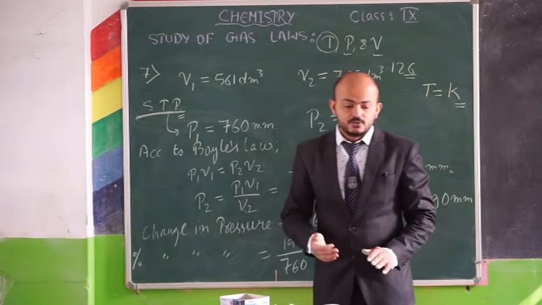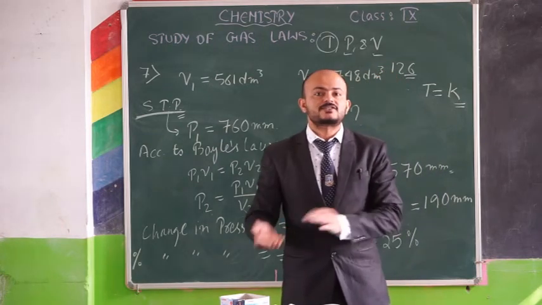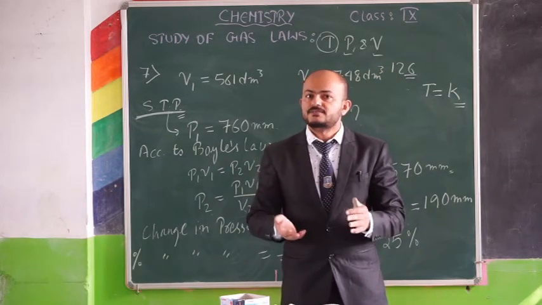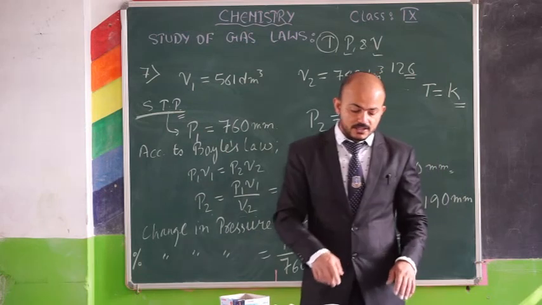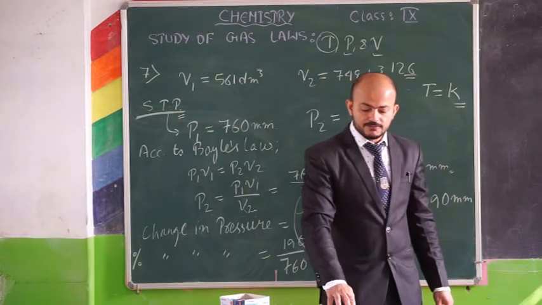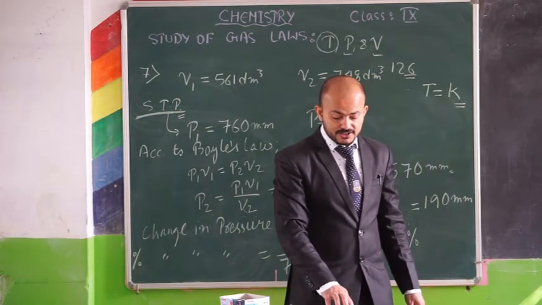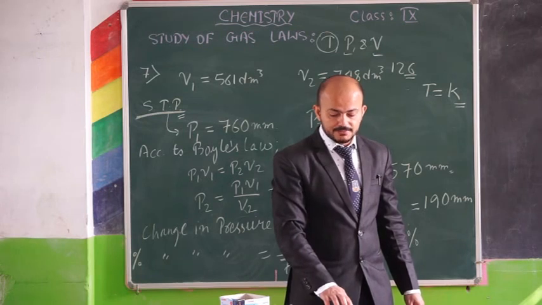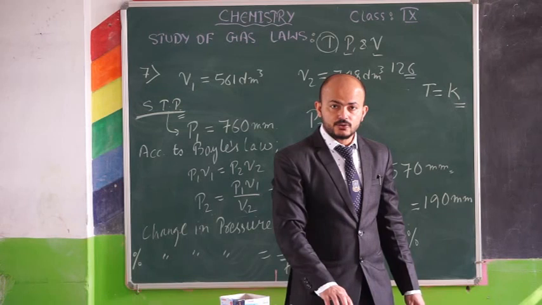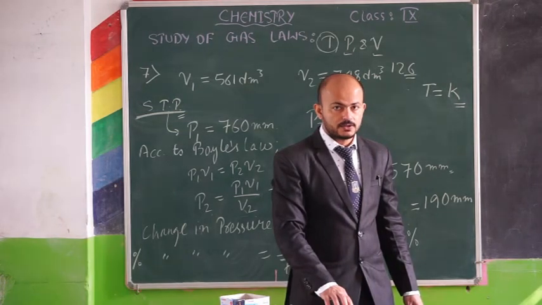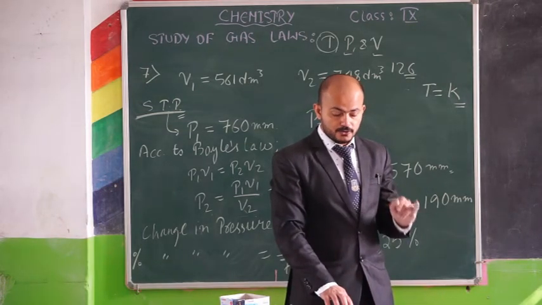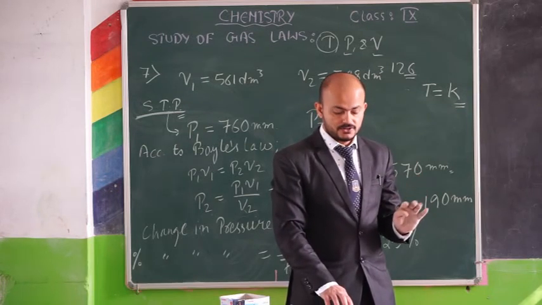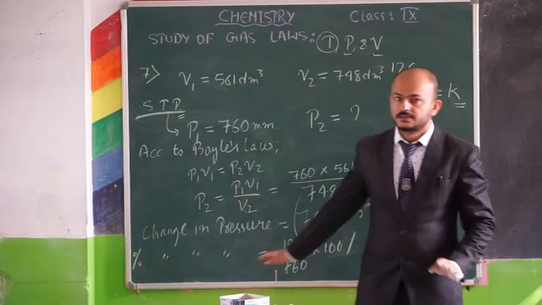So in our next video, we are going to discuss Charles' law. Till then, please practice these numericals. Number 7, I have already done for you. Number 4, number 5, number 6, and number 8 are the problems that you are going to solve at home. Okay? 4, 5, 6, and 8. 7 is already solved. Thank you.